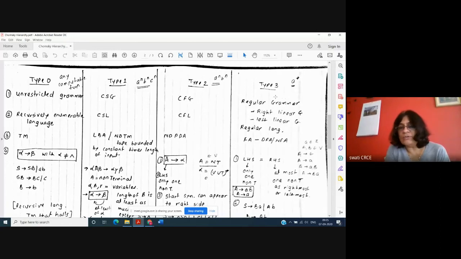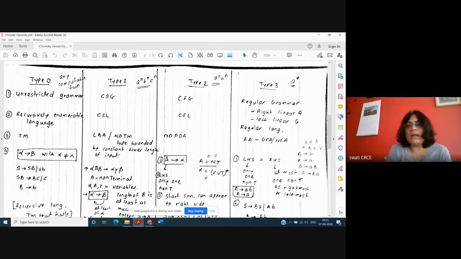As I told, we have done FA now, so I'm talking about type 3. So finite state machine, NFA or DFA. If the example string is A star, that is A raised to n for n greater than or equal to 0.